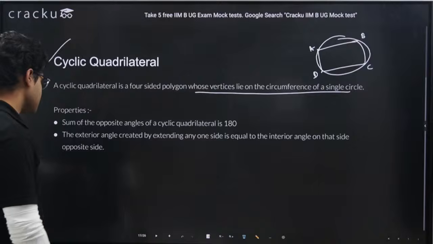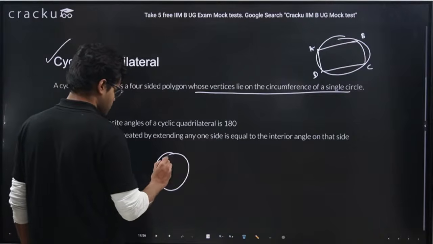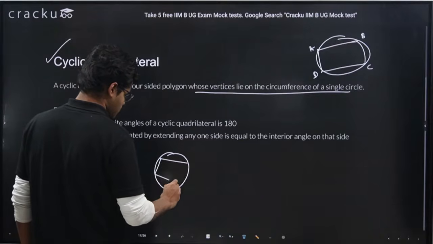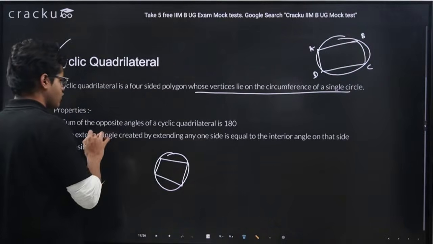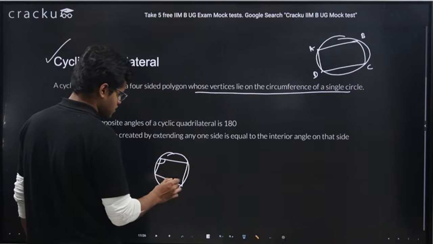What are the properties? Let's read. The properties are: opposite angles of a cyclic quadrilateral, meaning this and this.